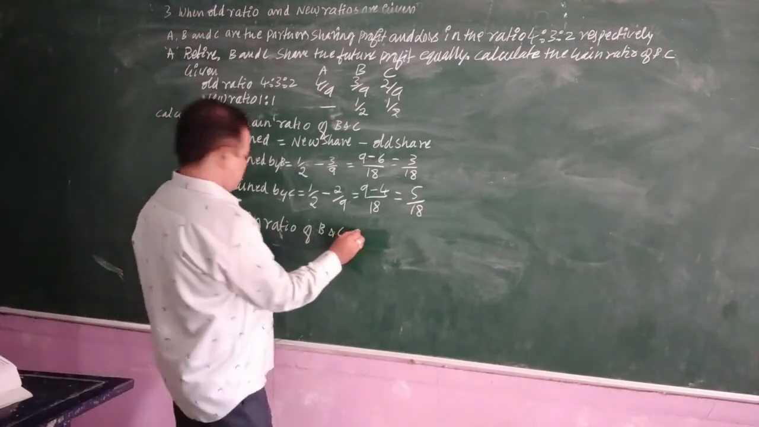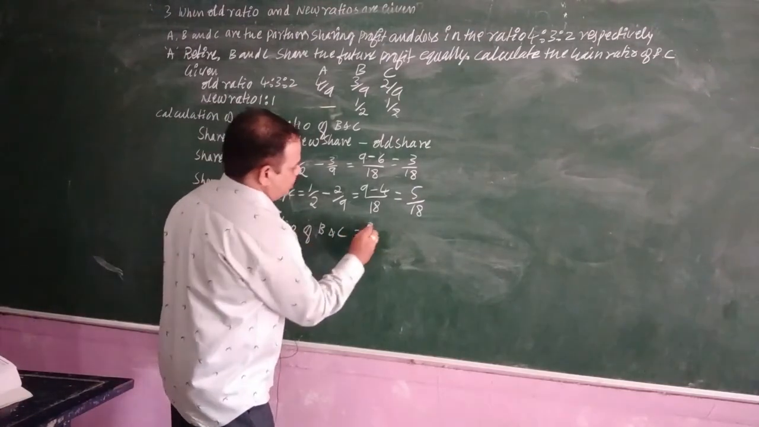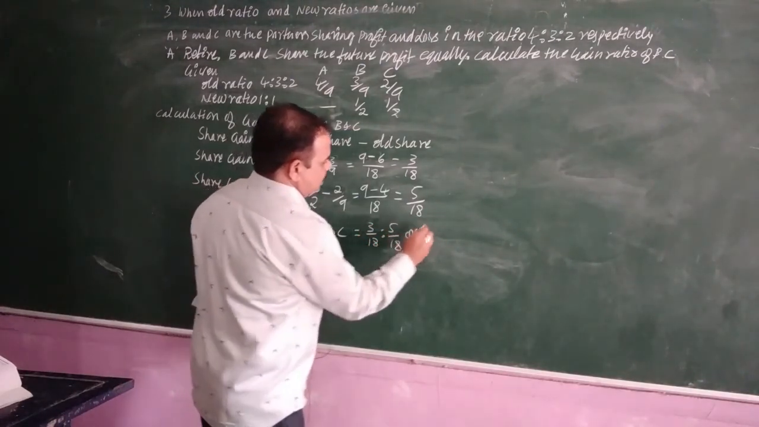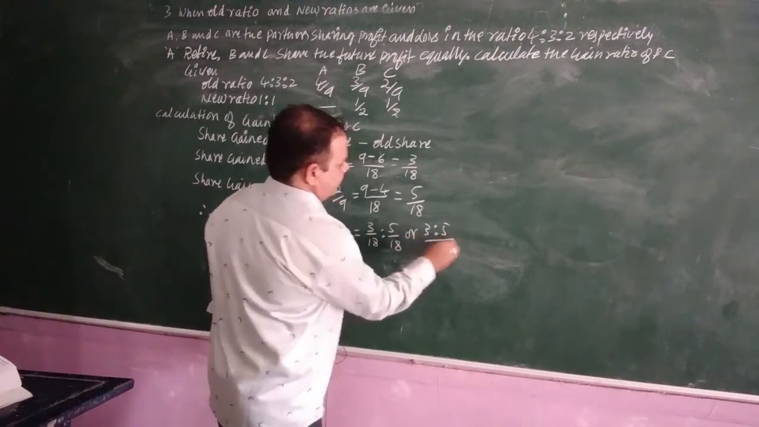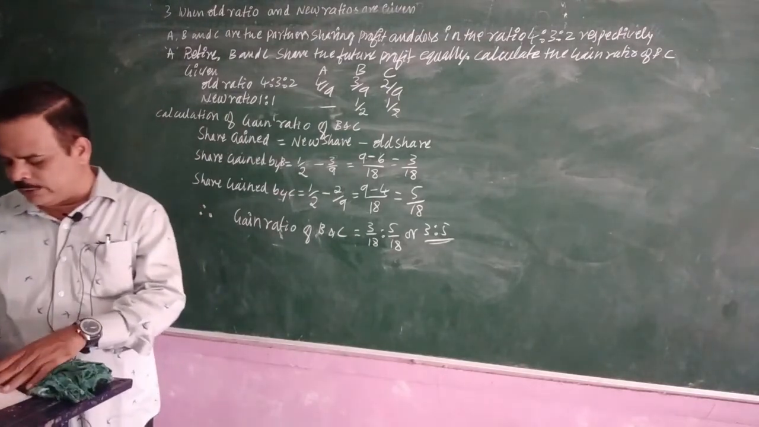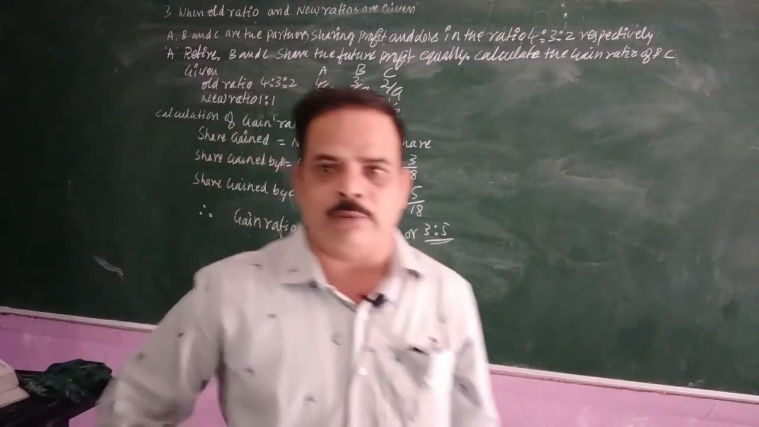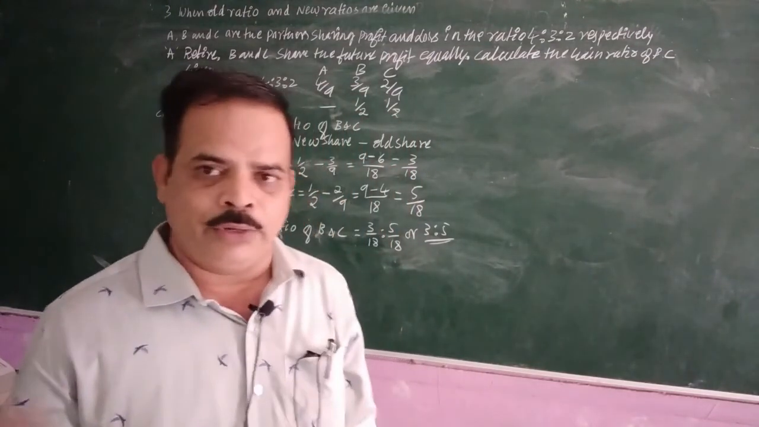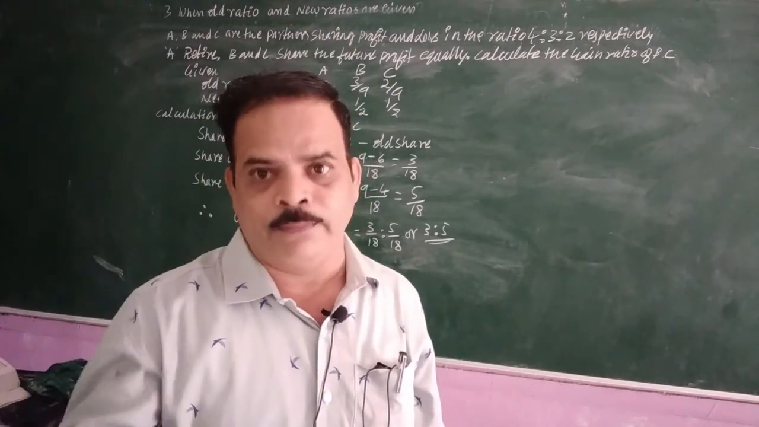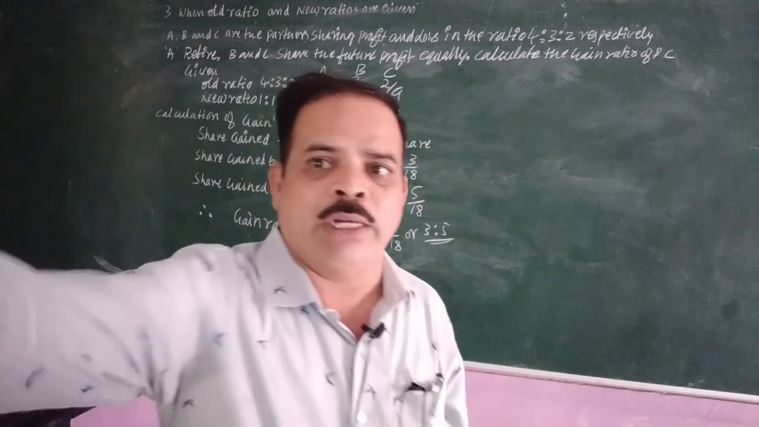So for that we write gain ratio of B and C is equal to 3/18 is to 5/18, or 3:5. This is the way we calculate the gain ratios and all. Remaining ratios you should calculate yourself while doing the problems on gain ratio. There are maximum questions in the question bank. You should go and calculate these.